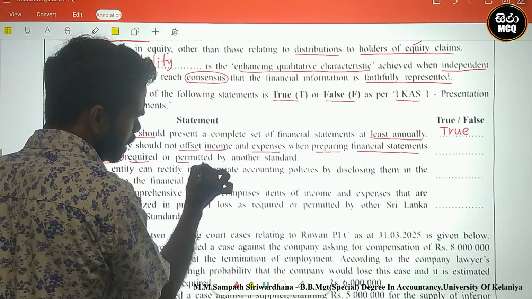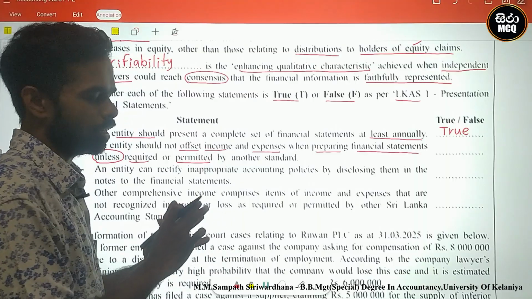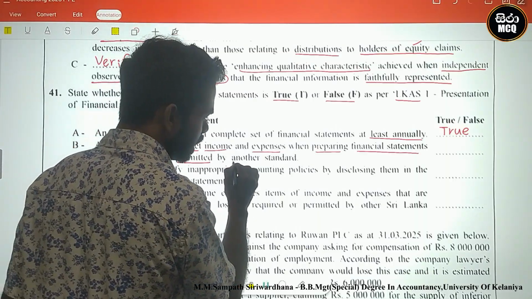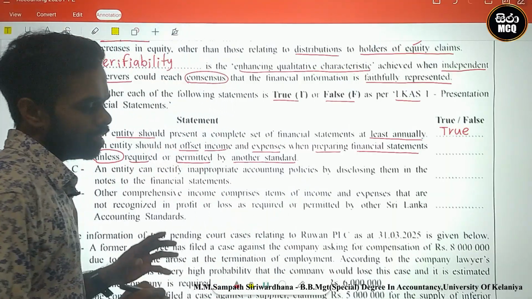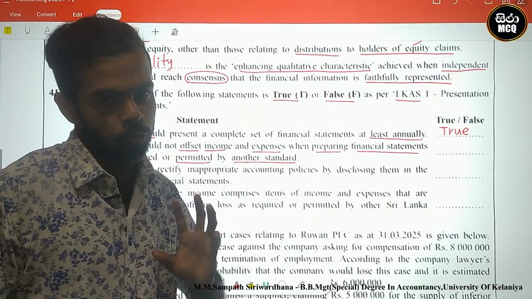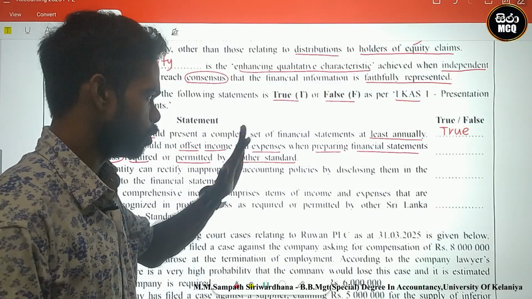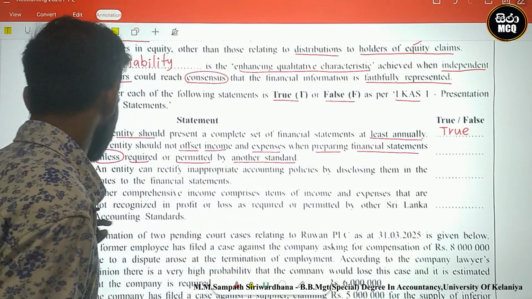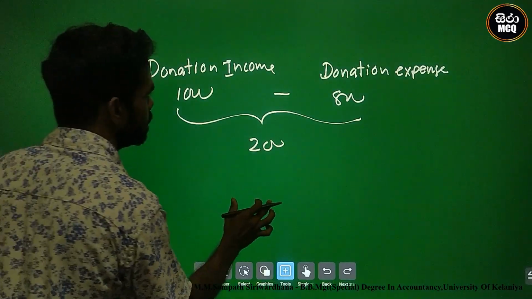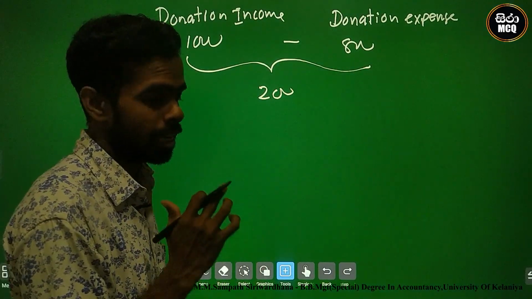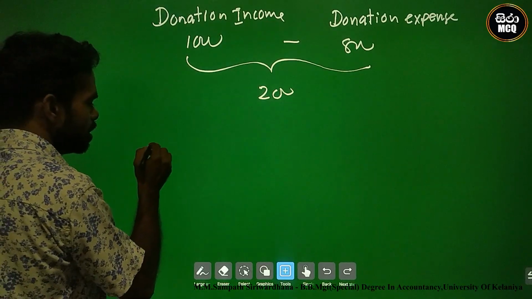required or permitted. Permitted means we can do it. Permitted by another standard. There are some special standards that say you can offset. Normally you cannot offset, but some standards say you can offset. Look here, for example, the LKAS 16 property, plant and equipment standard.